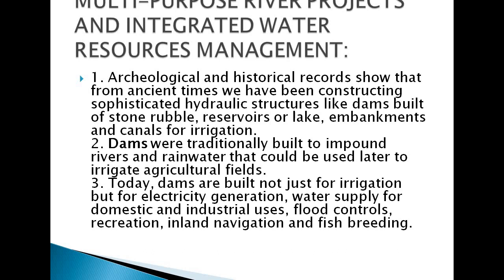We should not finish the entire resource in one go. We should save it for the future, and it could also help other fields like irrigation, agriculture works or industrialization. So that's why these multi-purpose river projects have been made.